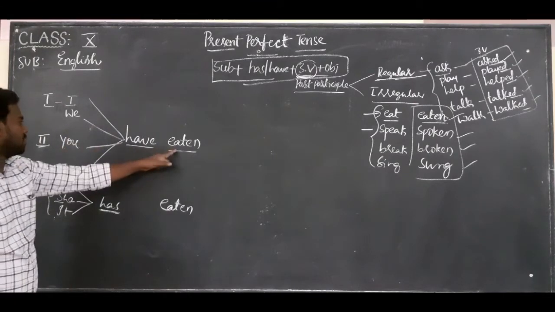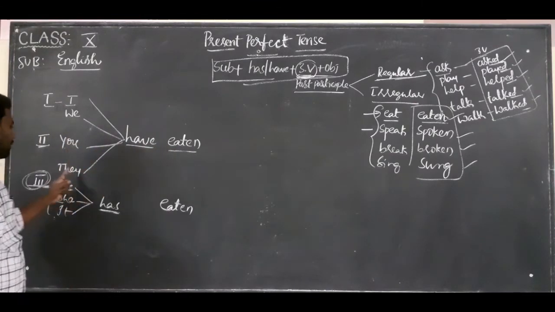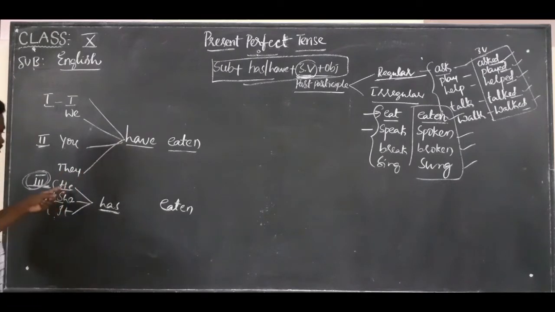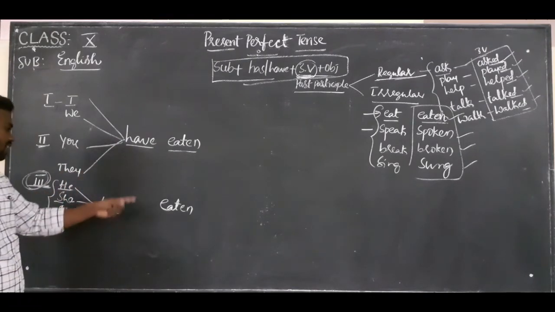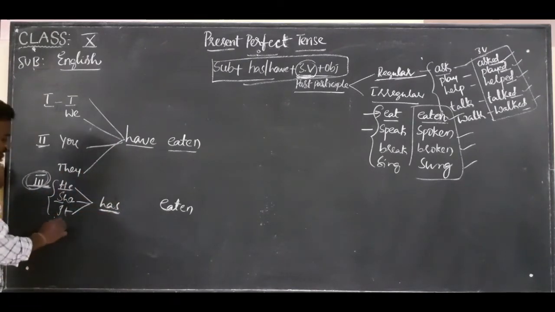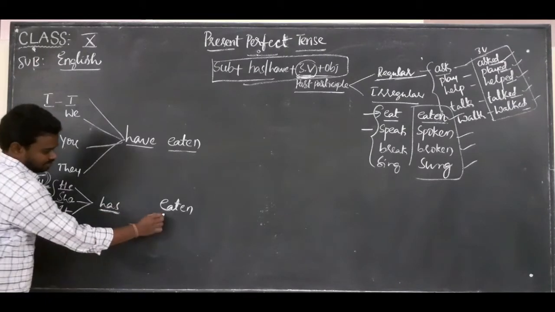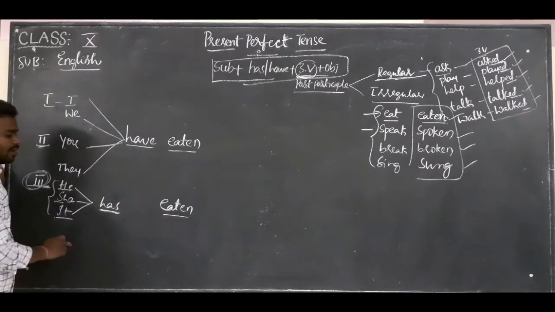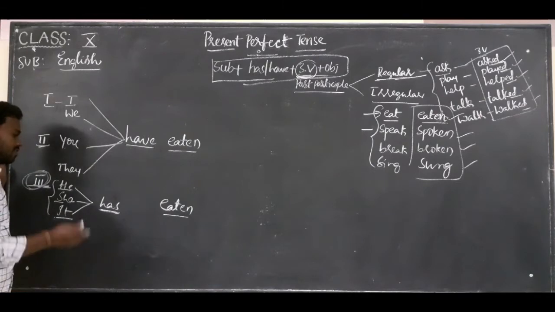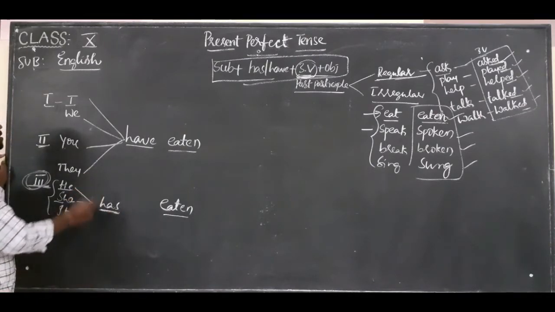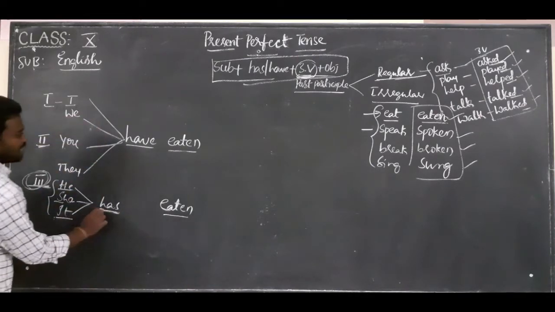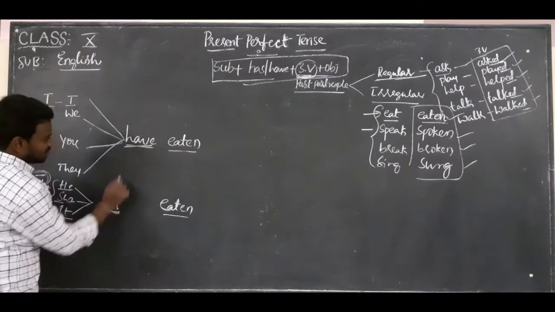We have eaten. You have eaten. They have eaten. He has eaten. She has eaten. It has eaten. Ramu has eaten. Raghu has eaten. So we can use has and have.